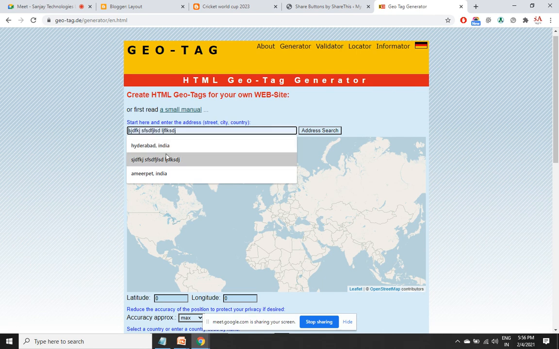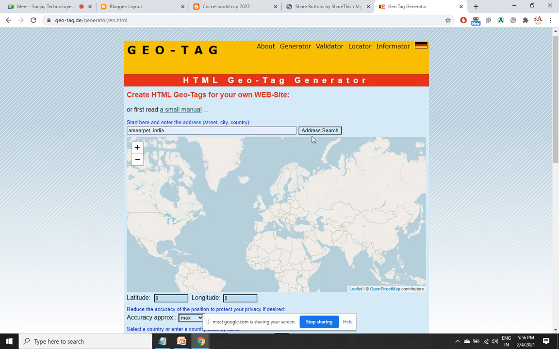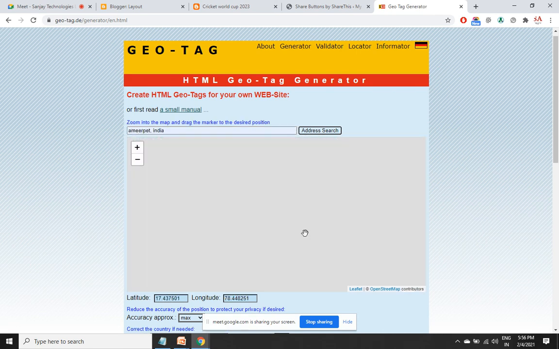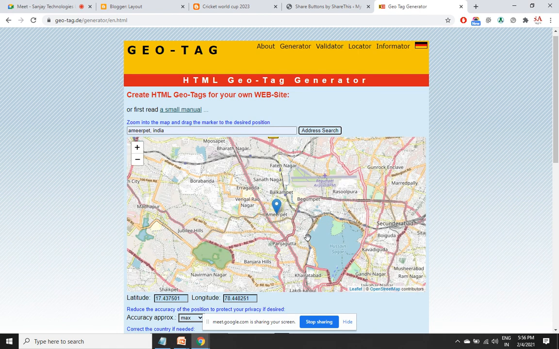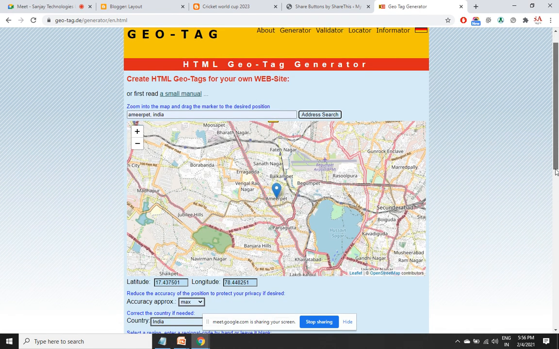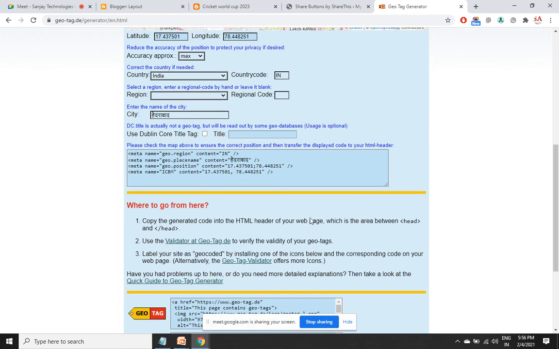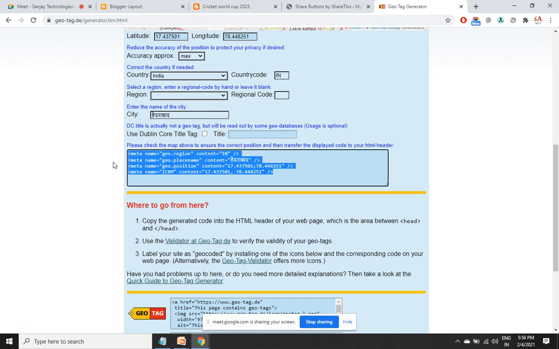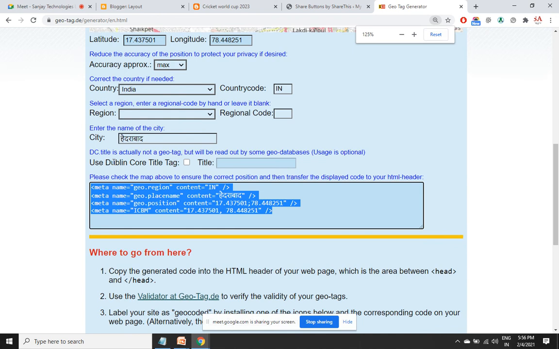So here I may want to target Amirpet. Just ensure that the pointer is at the center of the location. You will be getting a few lines of code. Copy paste that into the head section. Let me zoom this.